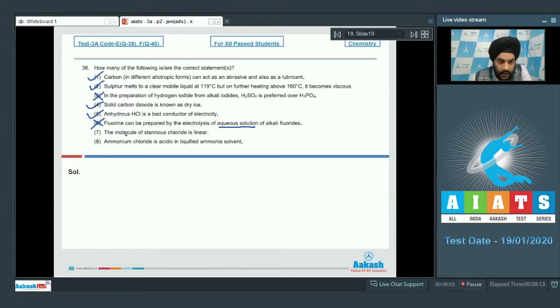If we talk about option 7, the molecules of stannous chloride is linear. So stannous chloride is SnCl2. So SnCl2 has a lone pair of electrons. It is a bent molecule. So statement 7 is also not correct. If we talk about the last one, ammonium chloride is acidic in liquefied ammonia solvent. So this is a correct statement, students.